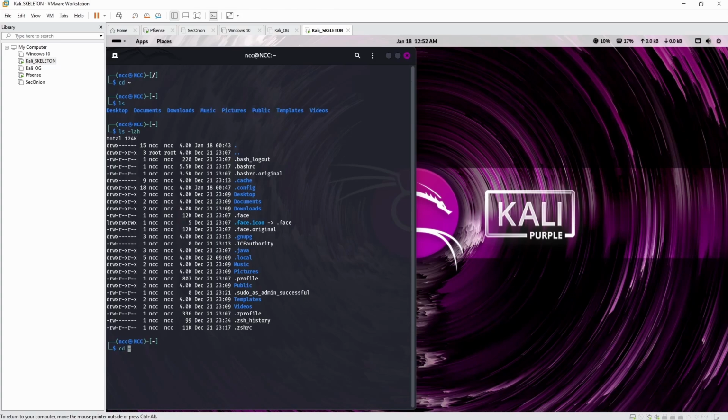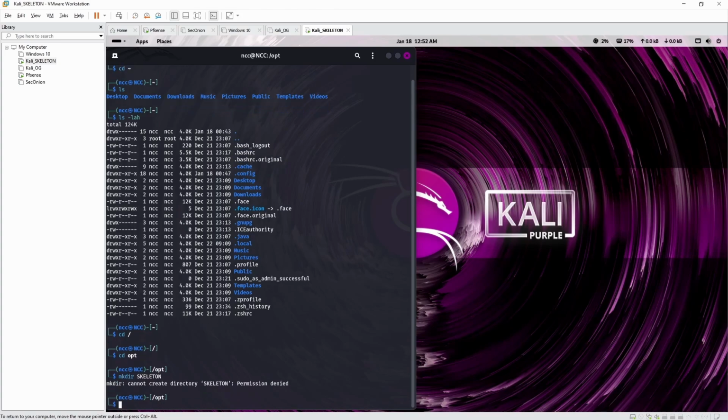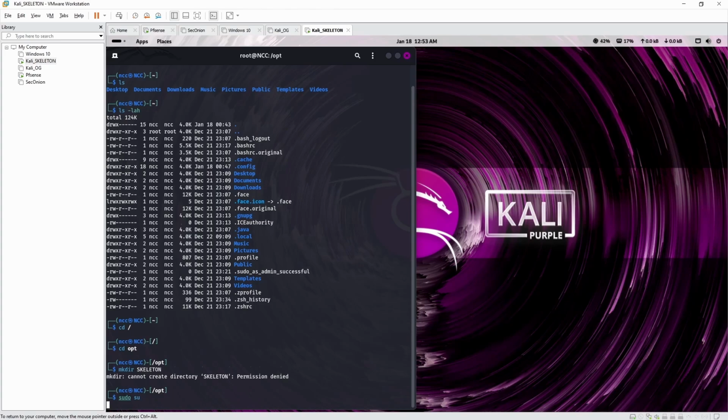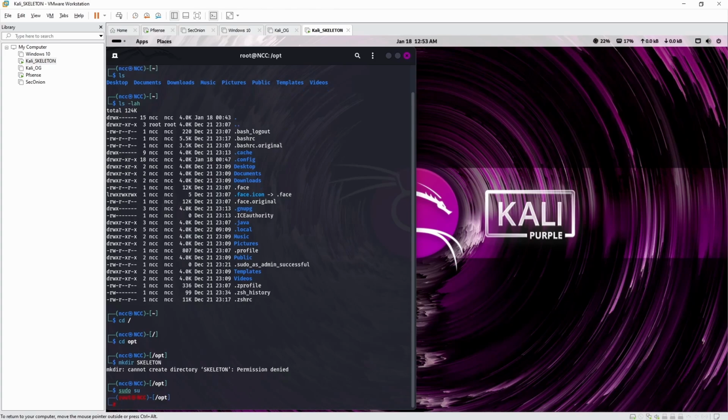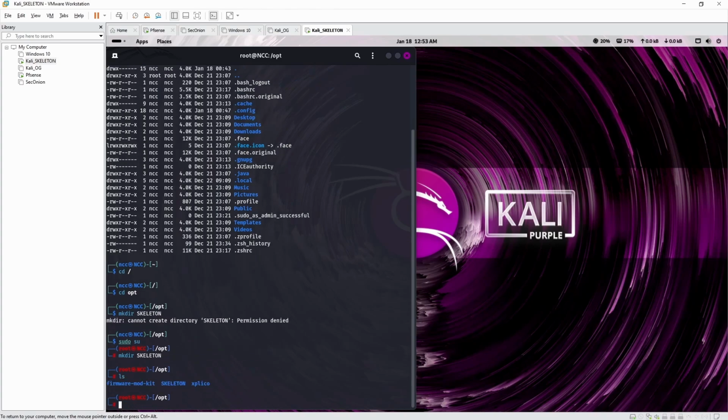Let's go back to root. So it's a forward slash because we're going to be using the opt directory. What we want to do is change to root, because if we're going to make, let's say, a directory called skeleton, it won't let us because we don't have permissions. We can either write sudo mkdir skeleton and it will let us, but then it's going to ask for the password and I have to write sudo every single time. Or we can write sudo su and it will change us into root. Look at that, super fancy red color. What we're doing now is pretty much putting auto sudo into everything. So it'll be sudo mkdir skeleton. Make directory skeleton. And then if we ls it, we got skeleton.